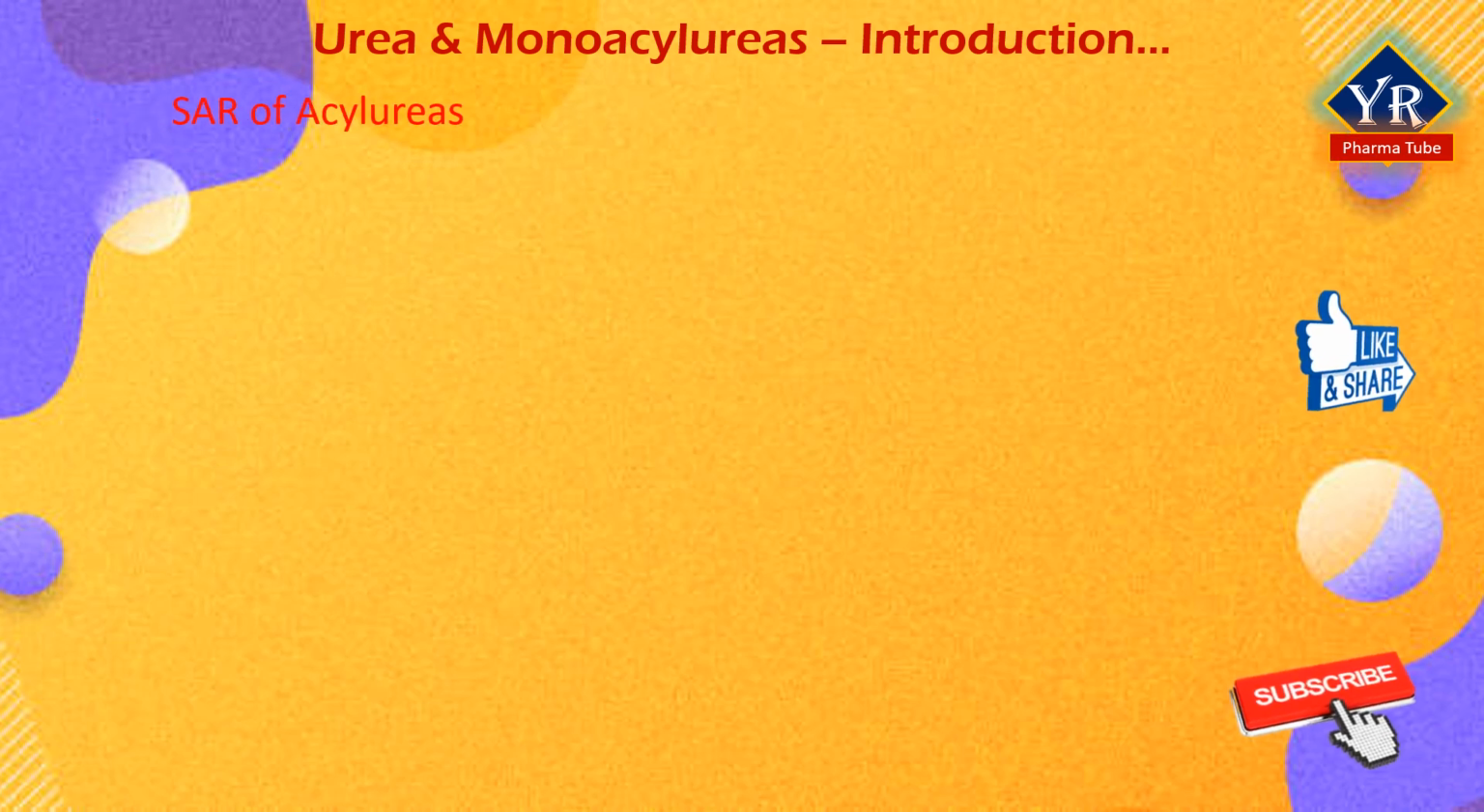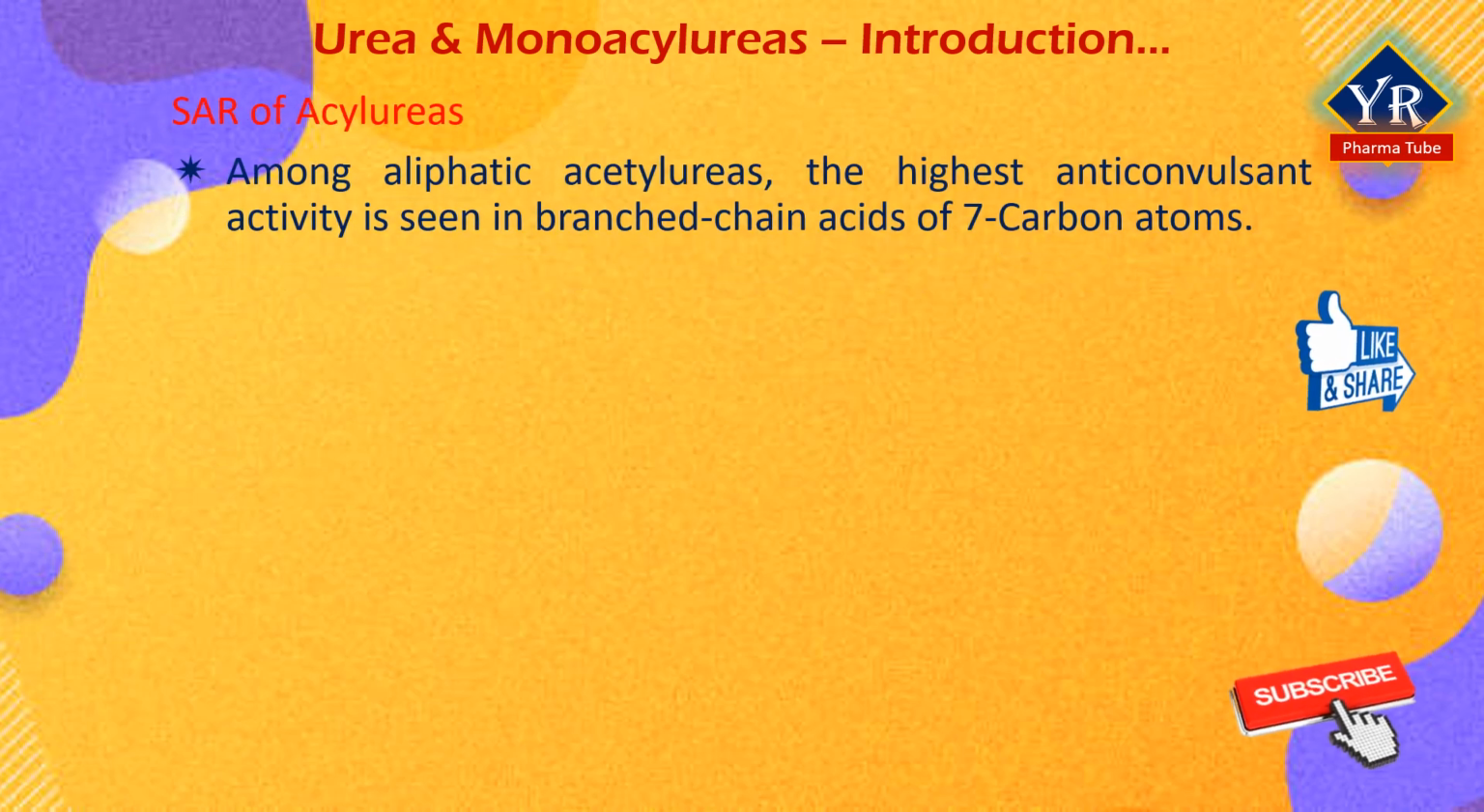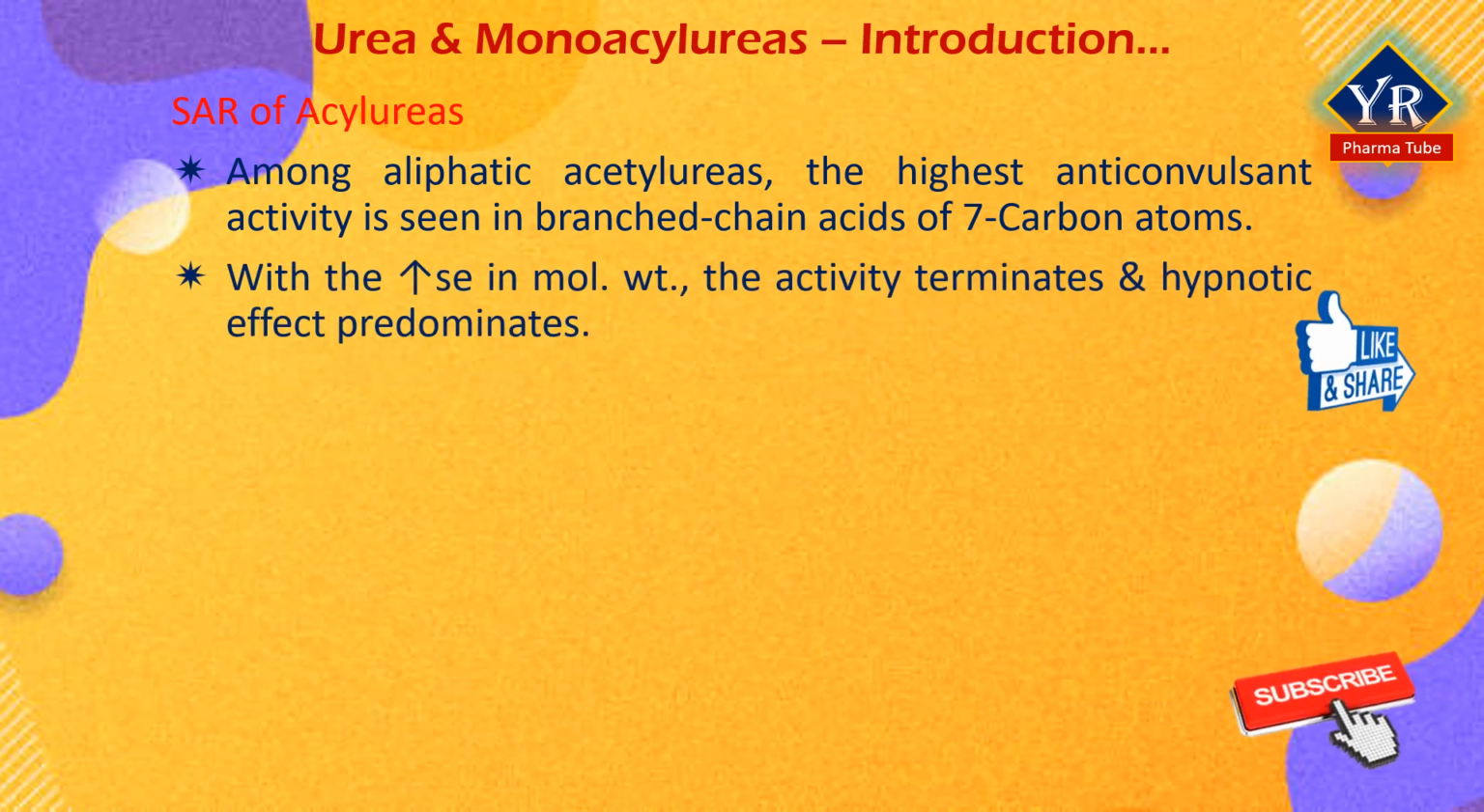Structure-activity relationship studies of acylureas. Among aliphatic acetylureas, the highest anticonvulsant activity is found in those derived from branched chain acids of about 7 carbon atoms. With a further increase in molecular weight of the compound, the anticonvulsant activity gradually terminates and hypnotic effect predominates.